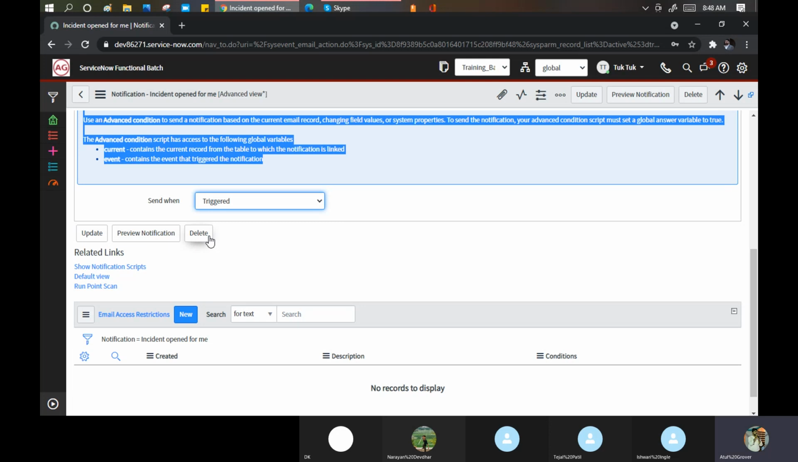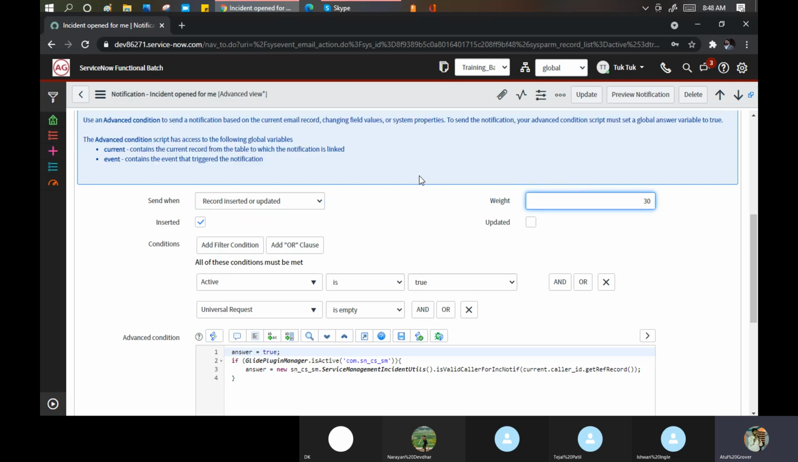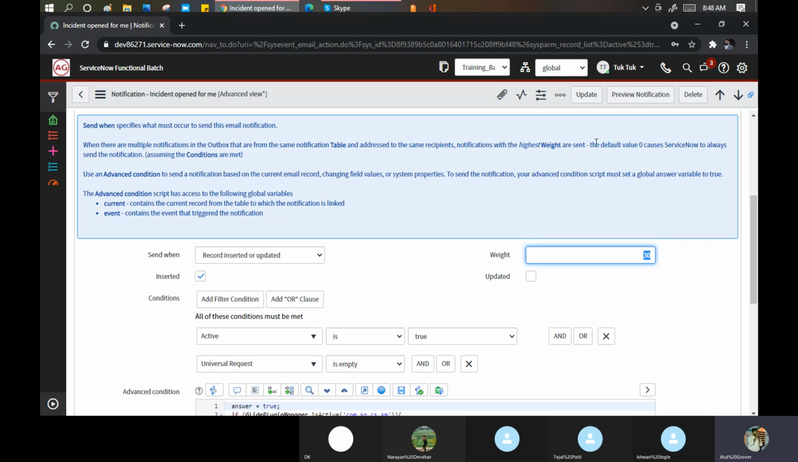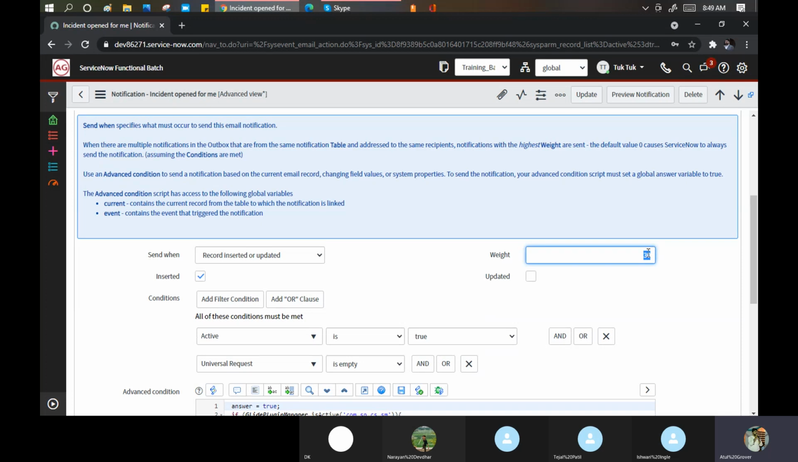Okay. So these conditions we can put. Event is fired. Which event you are seeing? I'll come to that part. Okay, let's take this example. They are putting the weightage here now, a new field they introduced. 30 means if we have multiple email notifications configured, then for this particular notification the weightage is 30. And they say if you scroll up, the default value is 0, causing ServiceNow to always send the notification. If I put 0, it means this notification will go every time whenever you create an incident.